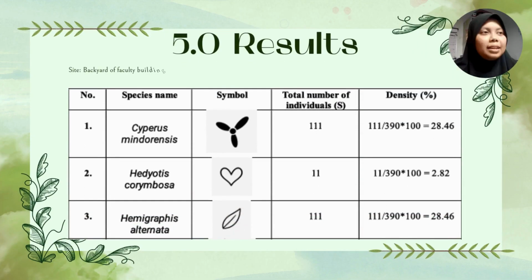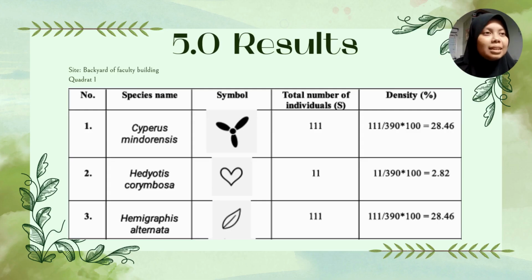So I will explain the results for this experiment. For your information, we did this experiment at the backyard of the faculty building. We just have one quadrat, but my group found 7 species of plants. So for the first plant, the scientific name is Cyperus mindorensis. The total number of individuals is 111 and density is 28.46%.